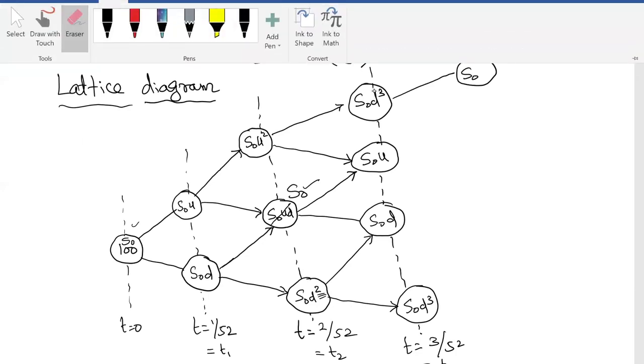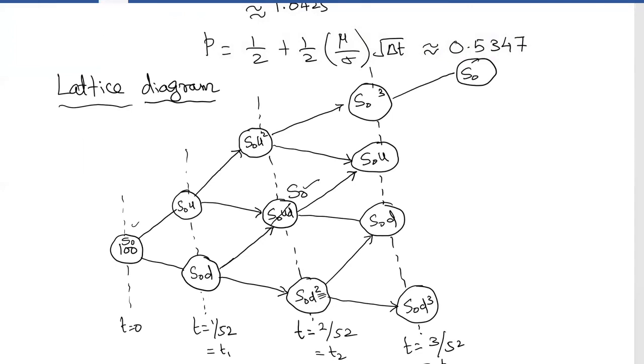Sorry, this is U. There is a mistake here. This is U cube. So U power 4 here. And U cube came down. Therefore, this is S0 U square only will be there. And this S0 U, again you are going up, therefore it will be S0 U square. Then when you come down, it will be S0 only. And this will be again S0 because you came down and going up. So D into U will become 1, therefore you will get S0.